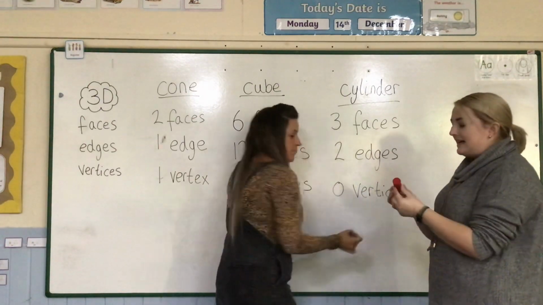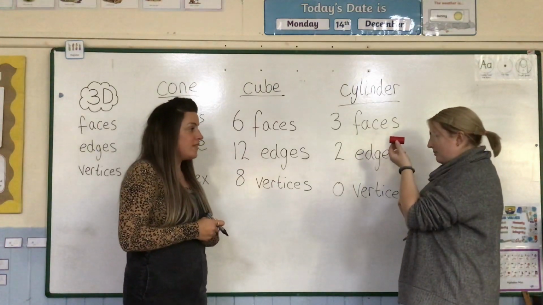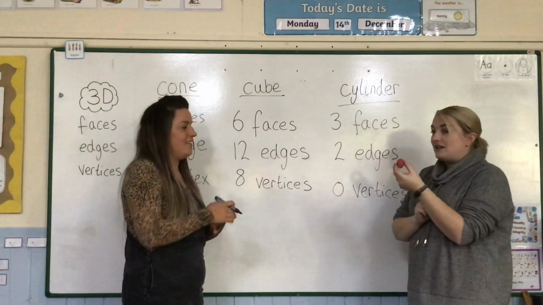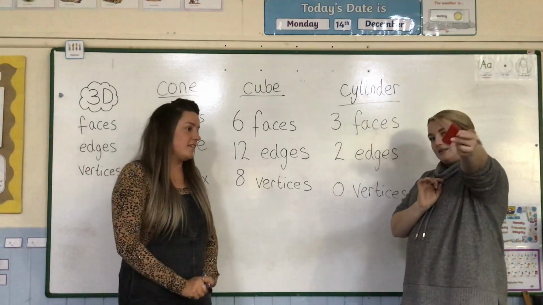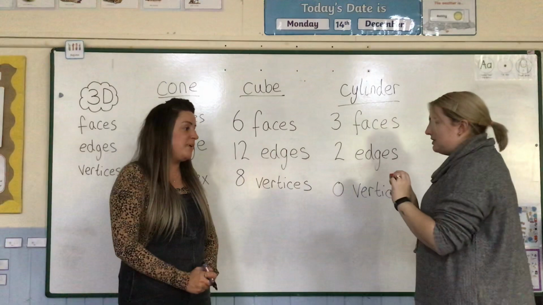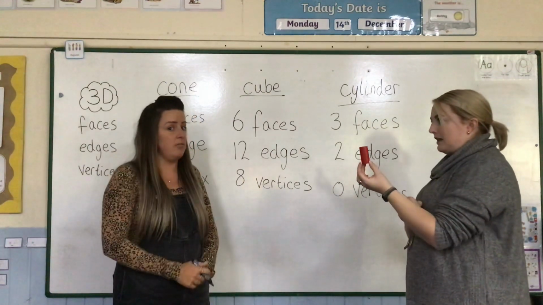So a cylinder is a 3D shape, but it looks a little bit like a 2D shape. It's got a circle face. A circle is a 2D shape, but when it looks like this, it's a cylinder. It looks like a baked bean tin. That might help you later. Remember that, Year 1: baked bean tin.